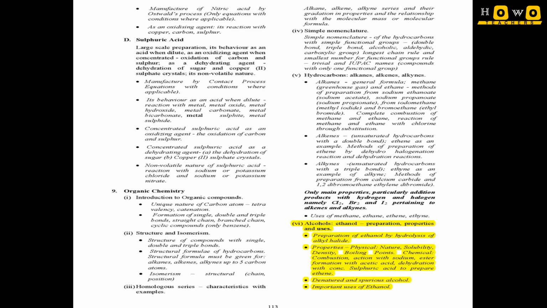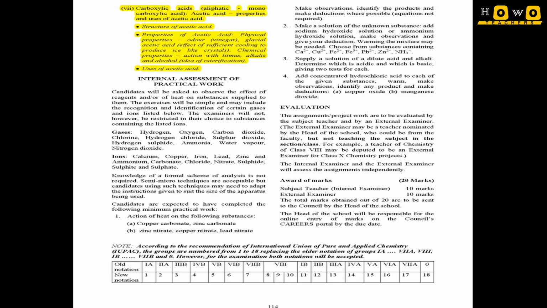And in the 9th unit, that is organic chemistry, the last two parts, alcohols and acids, these two are completely removed. So alcohol and carboxylic acid are removed now.